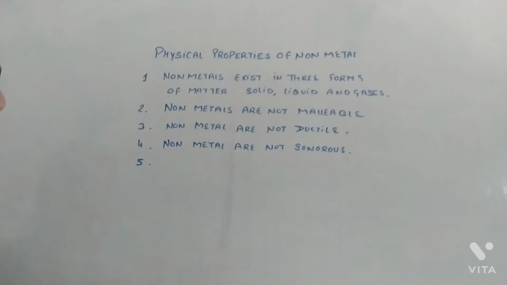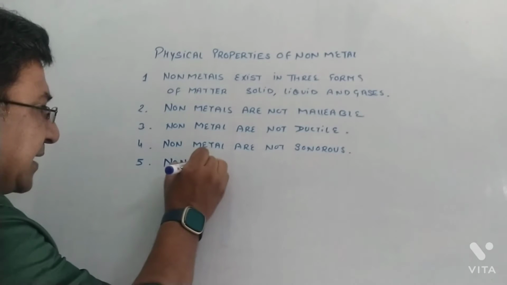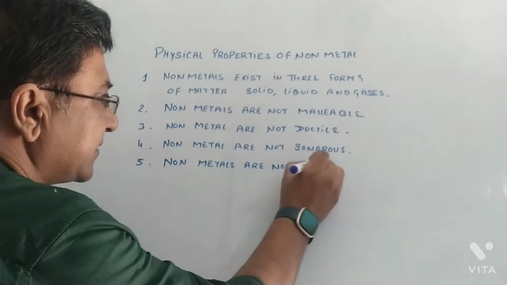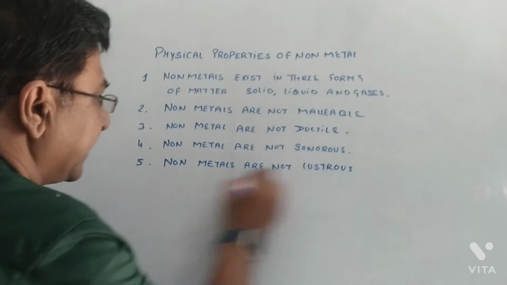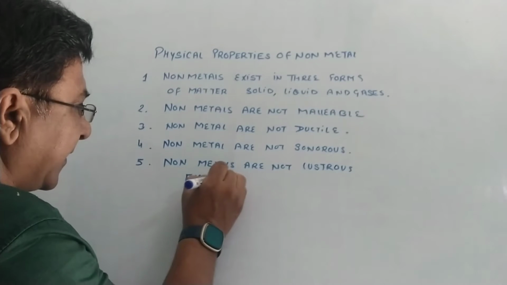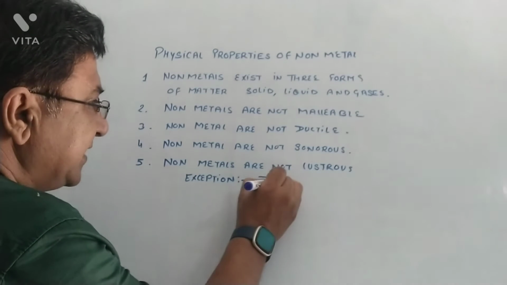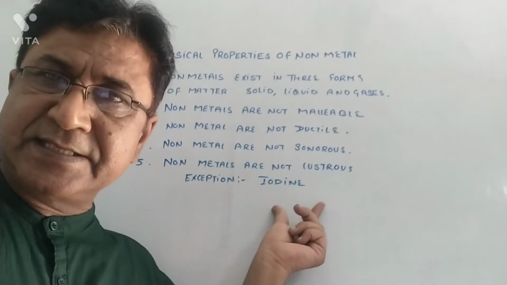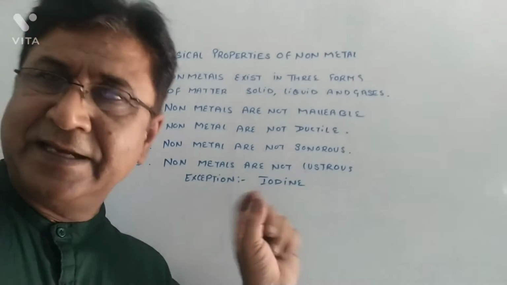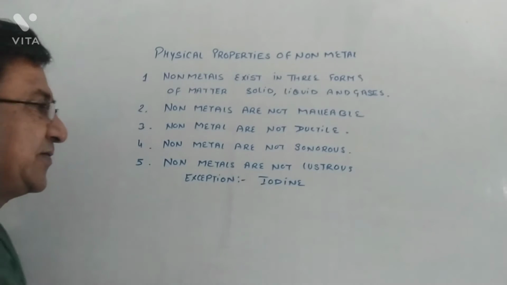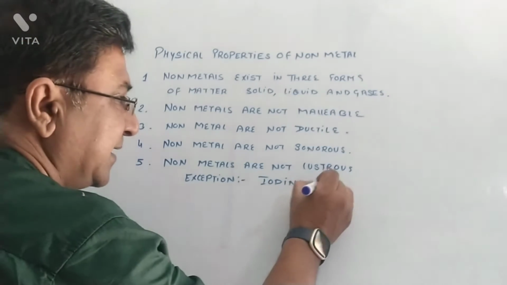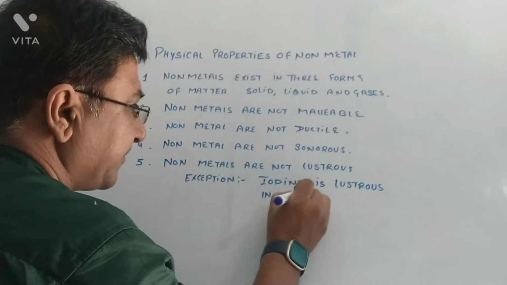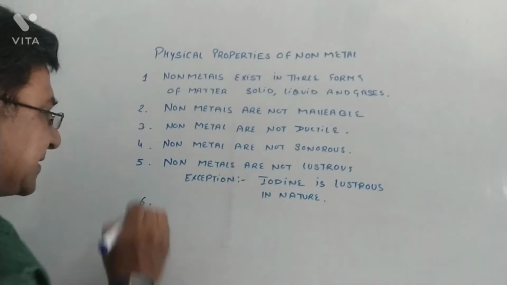Fifth one. Non-metals are not lustrous also. But here we have an exception. What is that exception? The exception is iodine. Iodine is a non-metal, but it does have a lustrous, shining surface. Iodine is lustrous in nature. Correct?